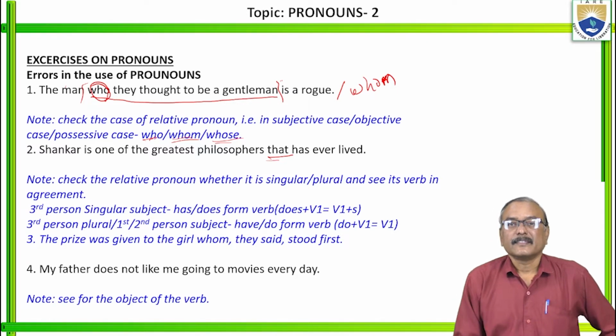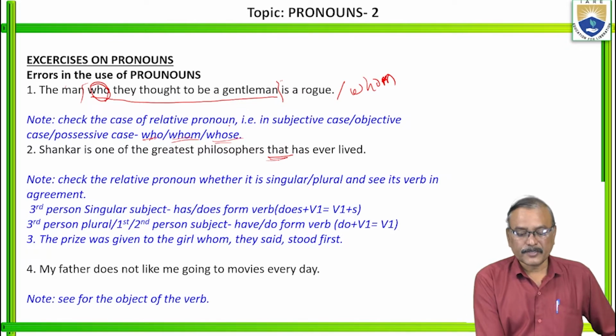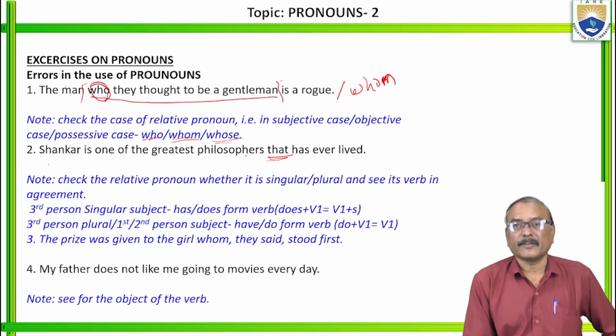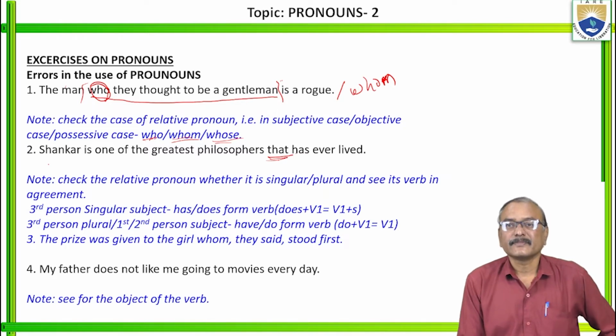Just think of this linker. Is it clear? That is related to Shankar, or that is related to philosophers? Only Shankar has ever lived, or the greatest philosophers have ever lived? Among them, Shankar is one.